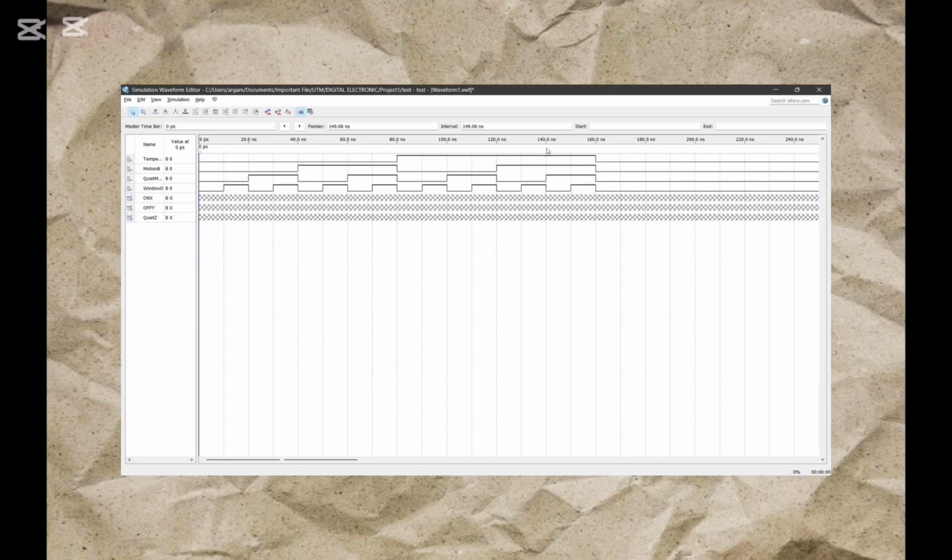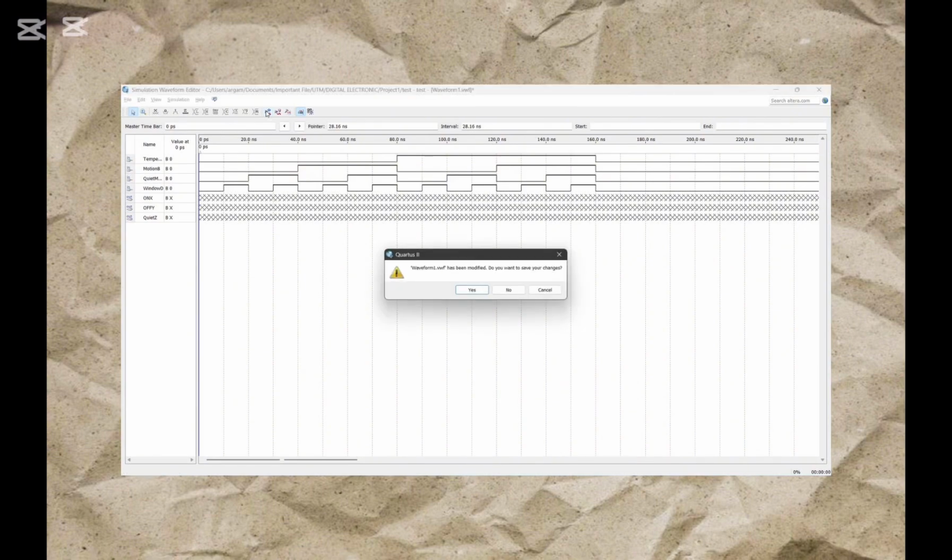Okay, so after we've done filling here with value 0 and 1, what we are going to do is we just click on here, which is run functional simulation, and then we need to save.